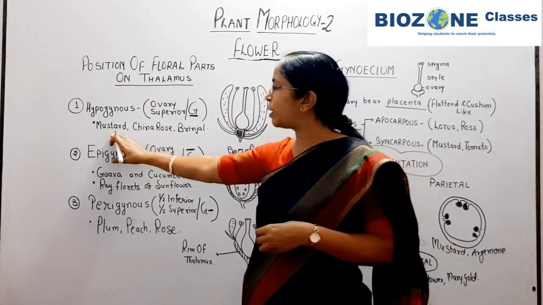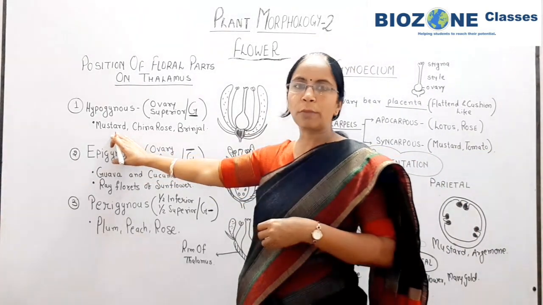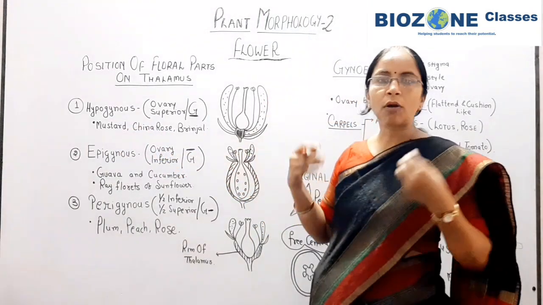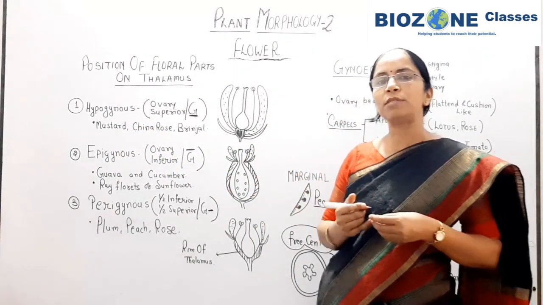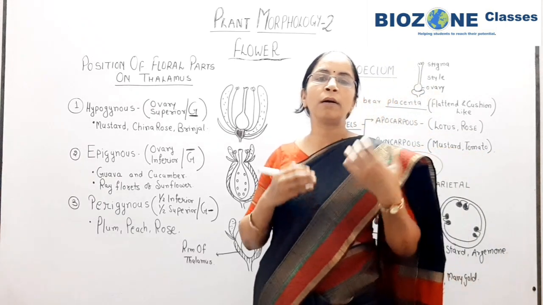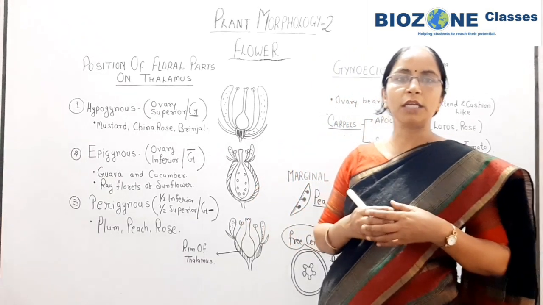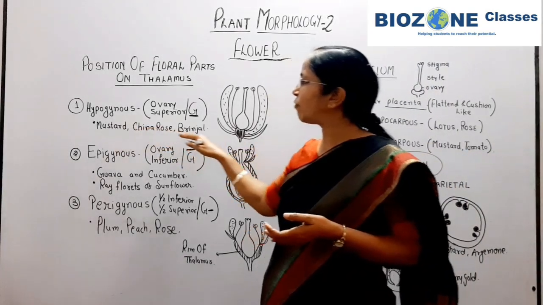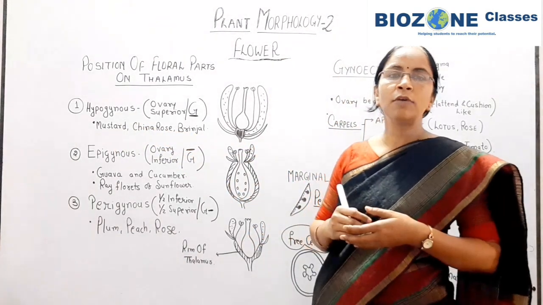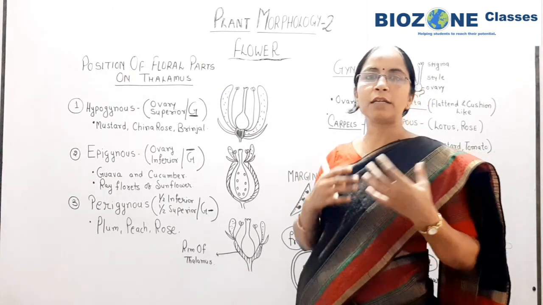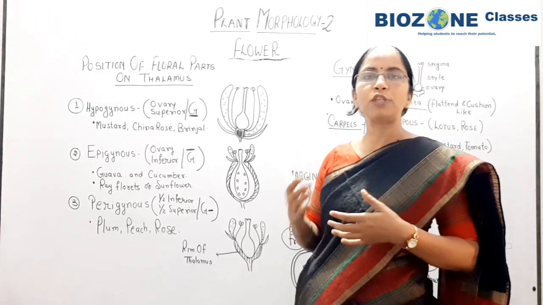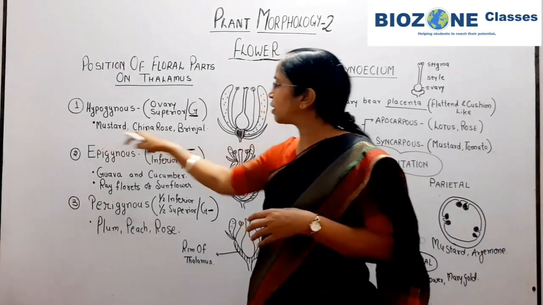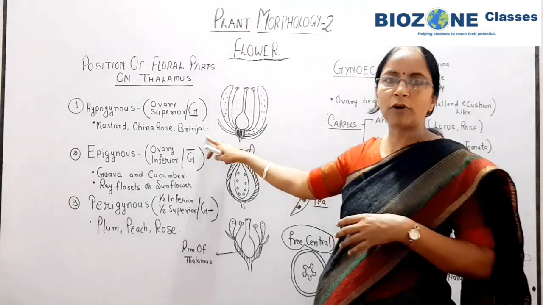Second, the example part is more important here: mustard, China rose and brinjal. Solve last year's questions repeatedly. I am saying go through the last year question papers of the NEET exams, and you will find such questions with examples, either in match the column or true-false. There are a number of variations of example questions. So these three examples you remember for hypogynous.